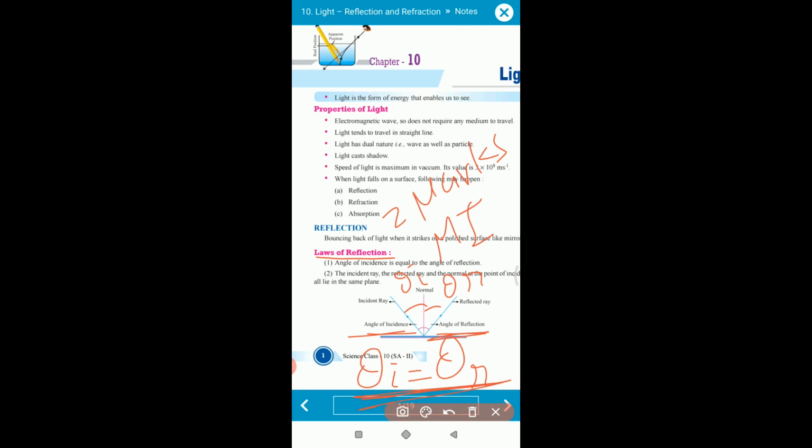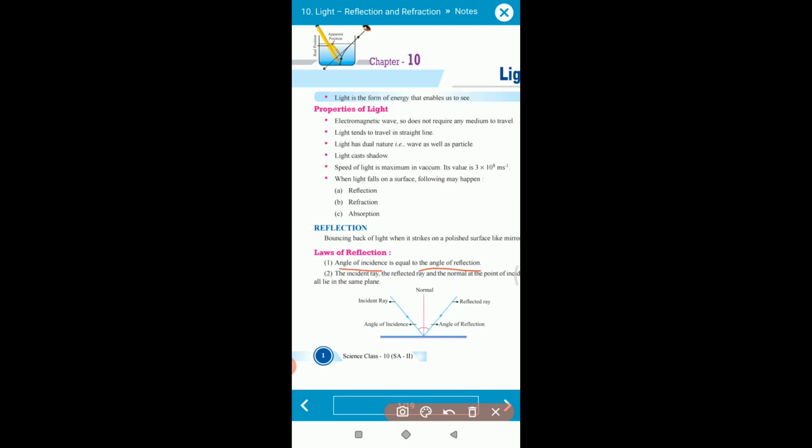So the first law states that the angle of incidence is equal to the angle of reflection, meaning this angle and this angle are equal. Suppose this angle is represented by theta r and this angle is represented by theta i. Understood? So the angle of incidence and the angle of reflection have the equal value, the same magnitude. Clear? So this is the very first law of reflection.